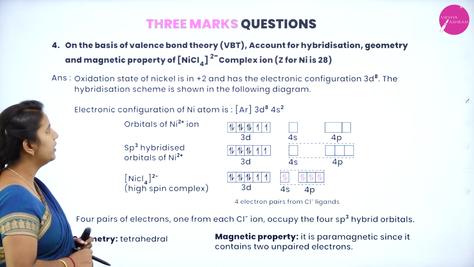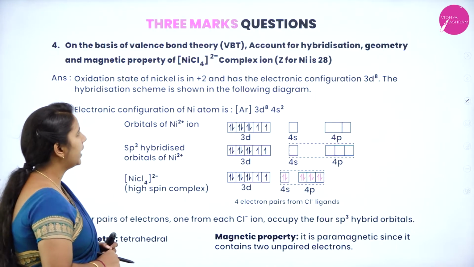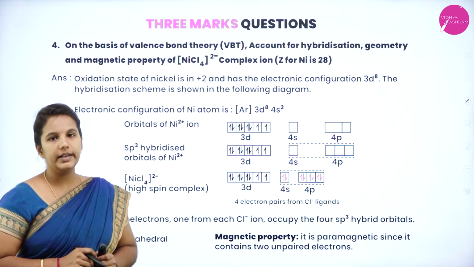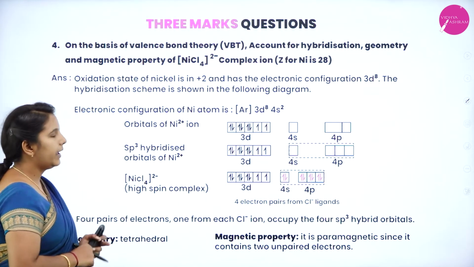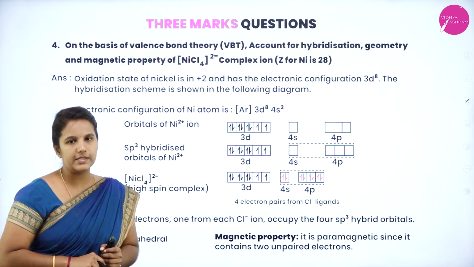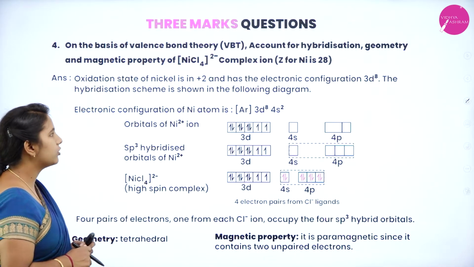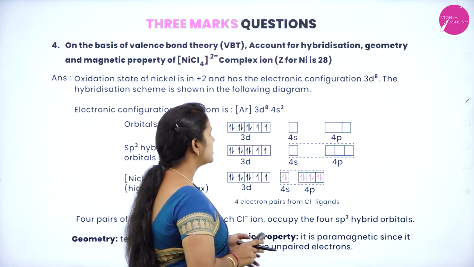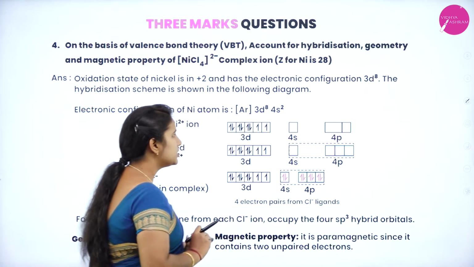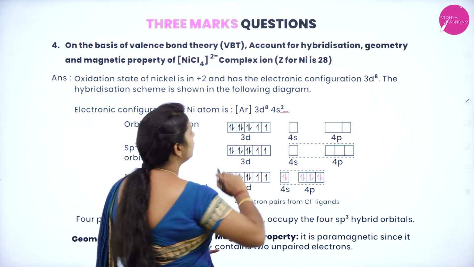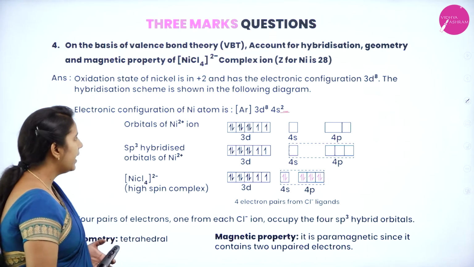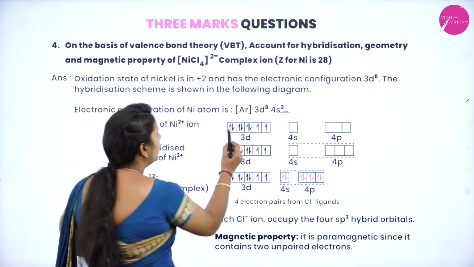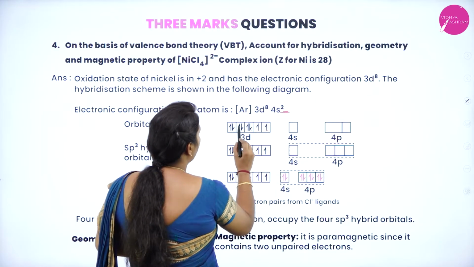Next question. On the basis of valence bond theory, account for the hybridization, geometry and magnetic behavior of the tetrachloridonickelate(II) ion, given that the atomic number of nickel is 28. Here again we know that nickel exhibits a +2 oxidation state and it has 28 electrons. The ground state electronic configuration is 3d8 4s2, and in the +2 oxidation state it loses its 2 electrons from the 4s shell, and thereby it creates 8 electrons in the 3d orbital: 1, 2, 3, 4, 5, 6, 7, 8.